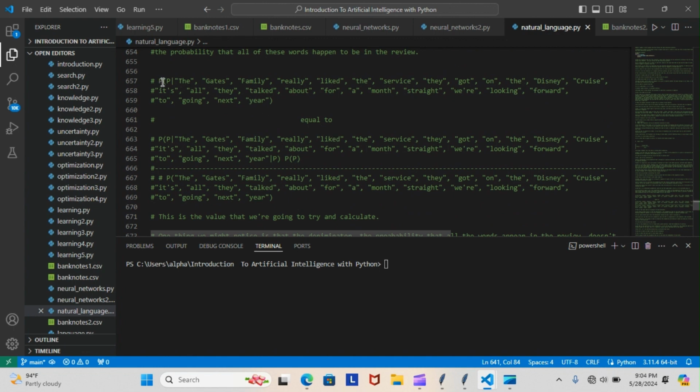This is the probability that the sentiment is positive, given that all of these words are in the review. And that's equal to the probability that all of the words were in the review, given that the sentiment is positive, multiplied by the probability of the sentiment being positive, divided by the probability that all of the words are in the review. Now, this is the value that we're trying to calculate.